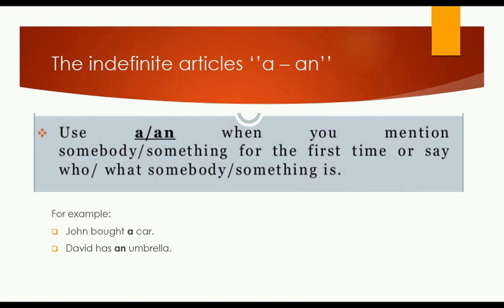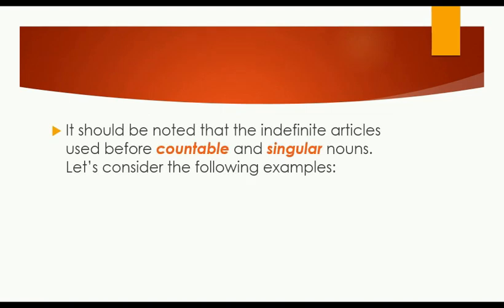When we mention something for the first time, we have to use the appropriate article, either a or an. You should pay attention to this rule. It should be noted that the indefinite articles are used before countable and singular nouns.